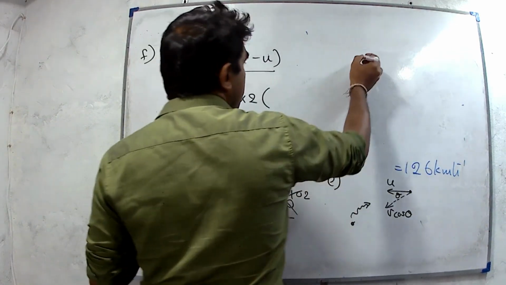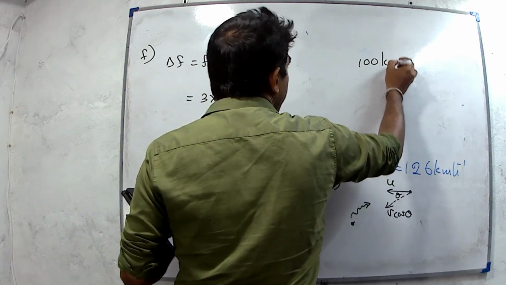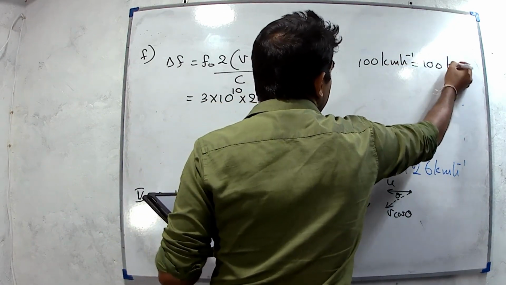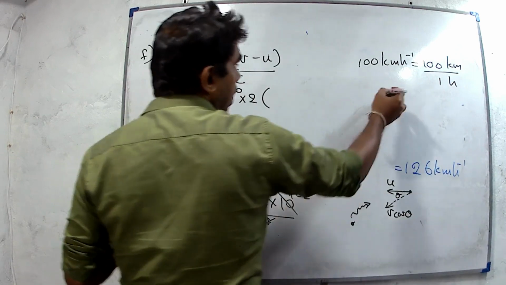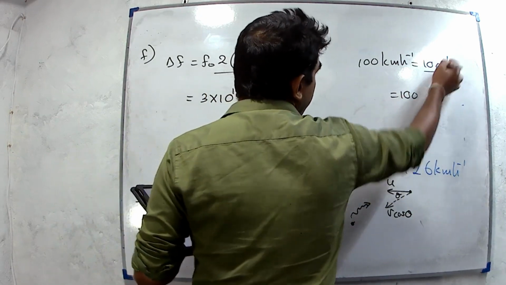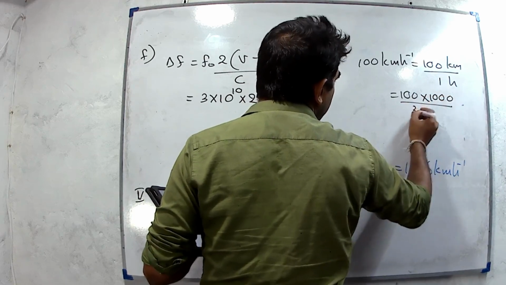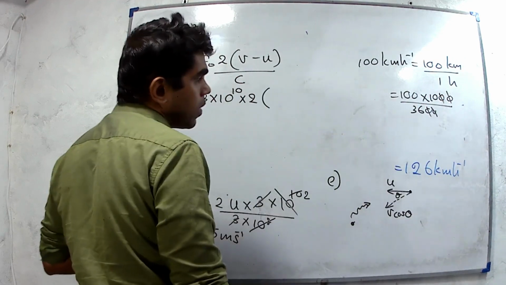Then 100 kilometers per hour. 100 kilometers per hour means 100 kilometers divided by 1 hour. We have to convert kilometers to meters, so we multiply by 1000. 1 hour is 3600. We can cancel out 2 zeros.